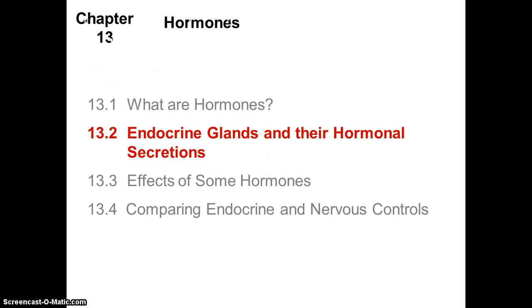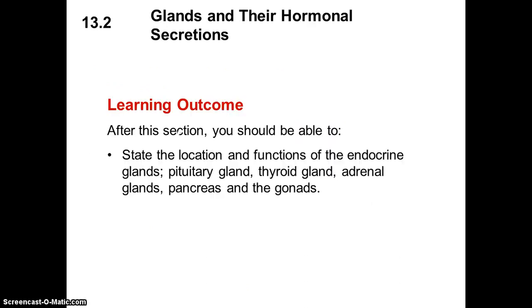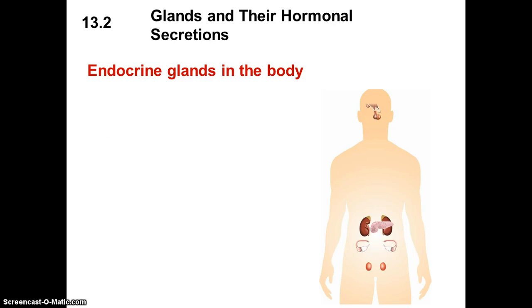13.2 Endocrine glands and their hormonal secretion. In this session, you will learn to state the locations and functions of the different endocrine glands, for example the pituitary gland, thyroid gland, adrenal glands, pancreas, and the gonads. Let's look at what we call the master gland.